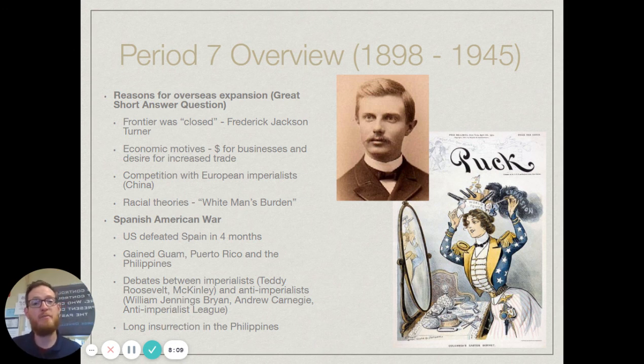And we also state the Platt Amendment, which says that we could get involved in Cuba, even though they had their independence, if we felt it was necessary. So back to that debate between the imperialists, you'll see some of the biggest imperialists during this time are going to be Teddy Roosevelt and President McKinley. And the famous anti-imperialists are going to be guys such as William Jennings Bryan, who kind of becomes like a progressive superstar. Andrew Carnegie. Andrew Carnegie actually volunteers the money that the U.S.